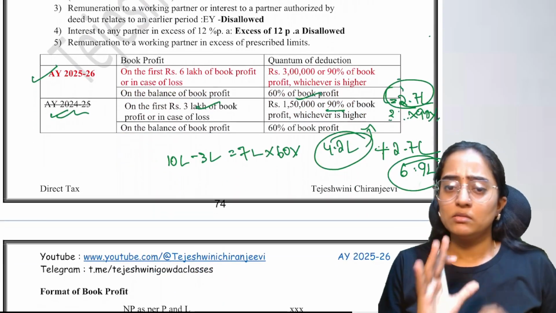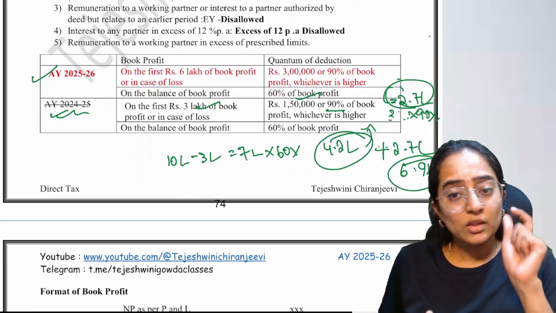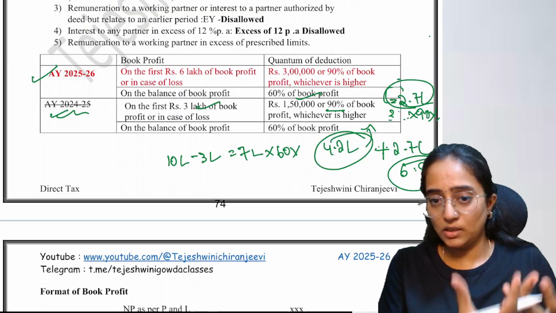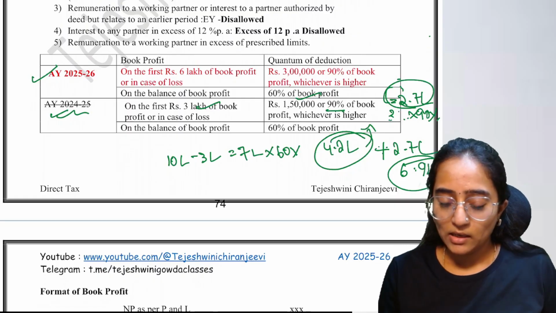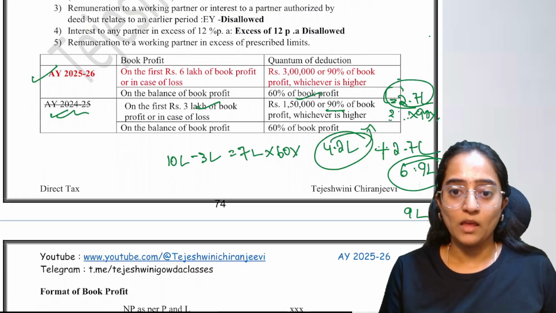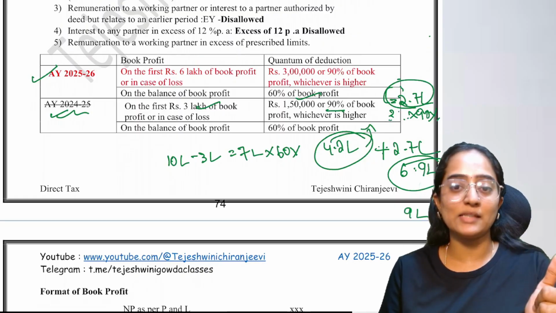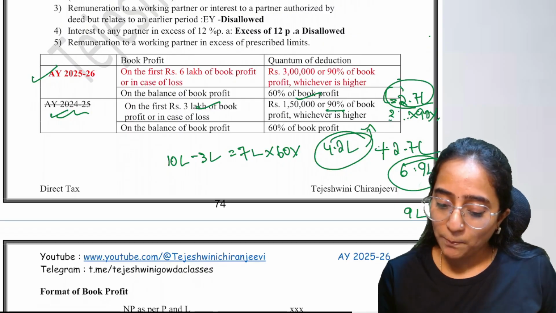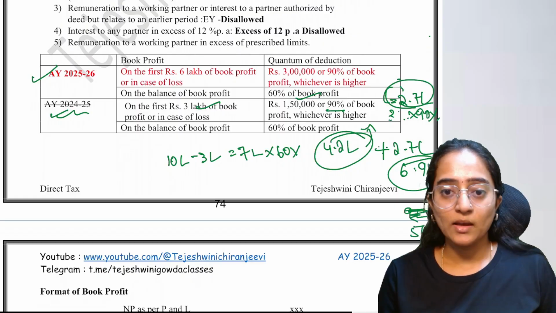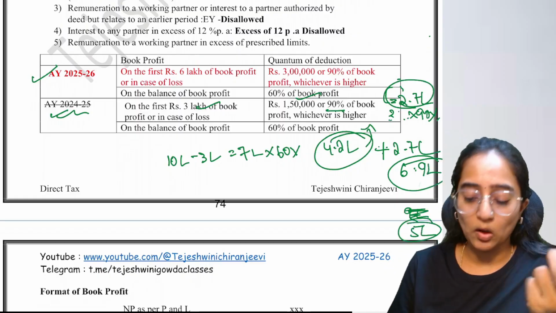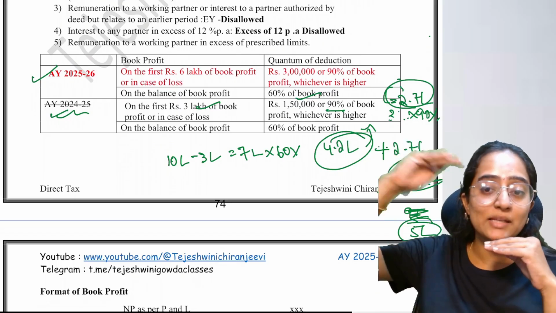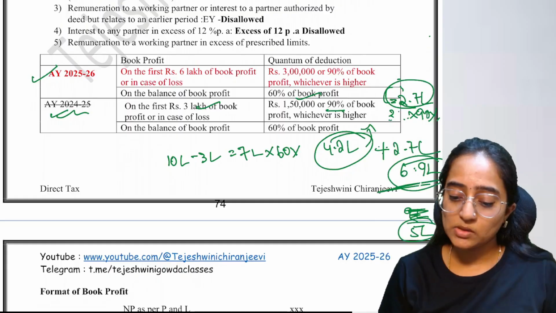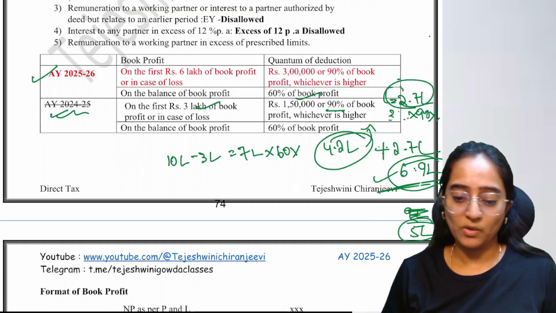Correct? Now, suppose the remuneration which the partnership has paid is 9 lakh. How much would be allowed? Only 6.9 is allowed. The remaining is not. What about if you have paid only 5 lakh? The entire 5 lakh will be allowed. This is the maximum limit they are stating, not the minimum, people. This is the maximum, not minimum. So 6.9 is fully. Understand?